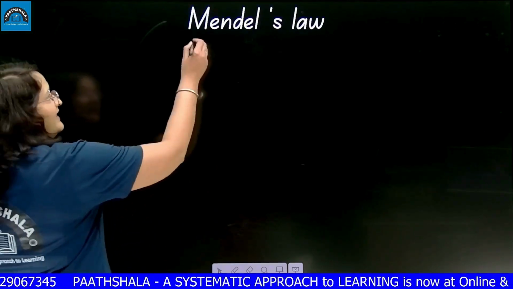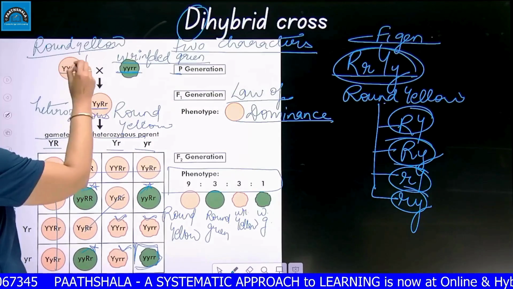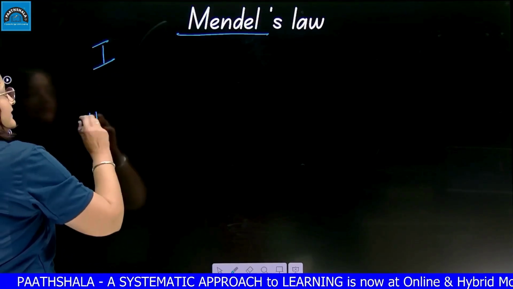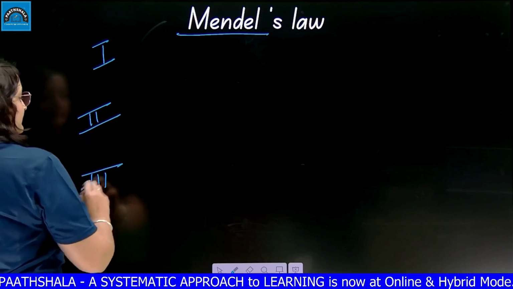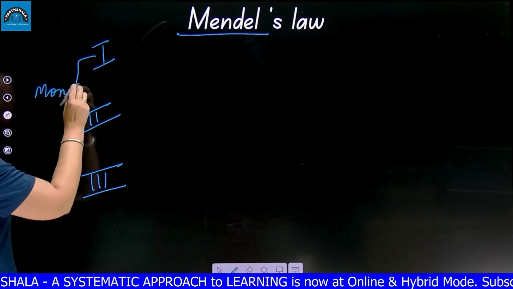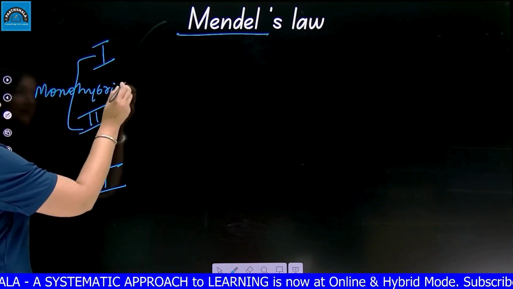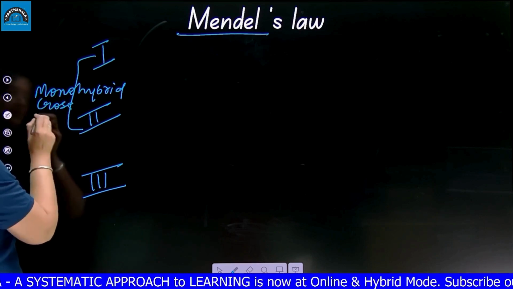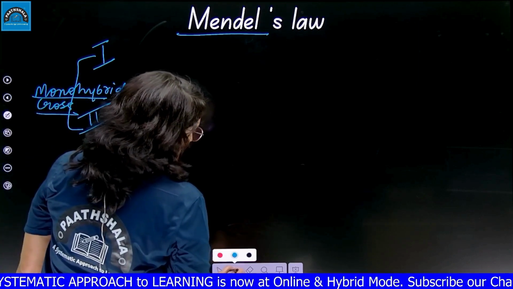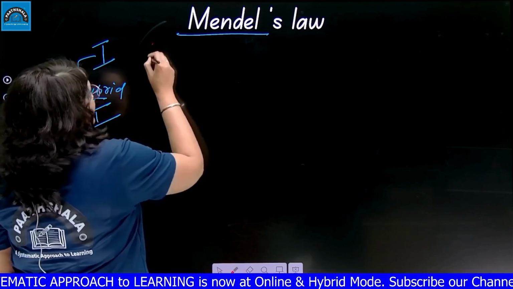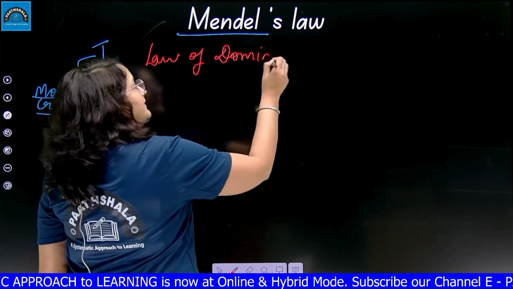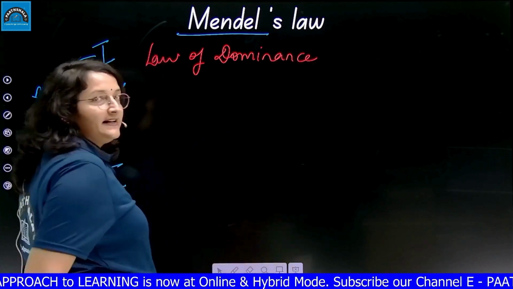So, in Mendel's law, there are 3 laws now. The first two laws were based on monohybrid cross. What was the first law? First law was law of dominance. What was the second law?